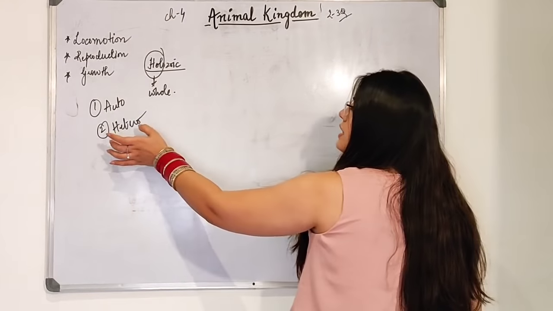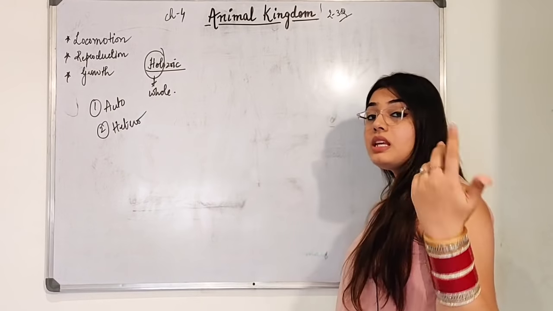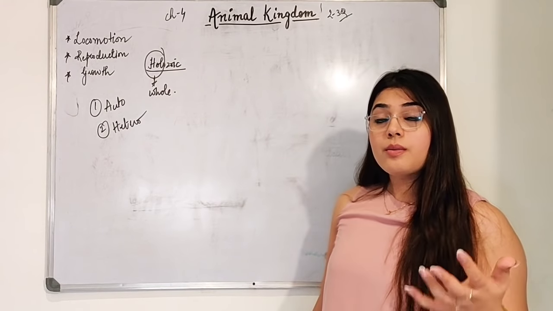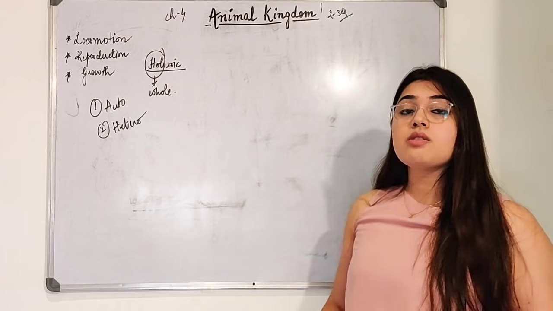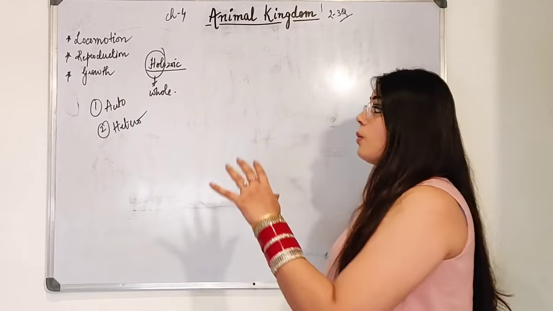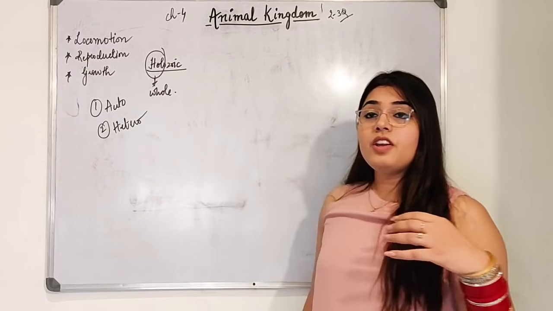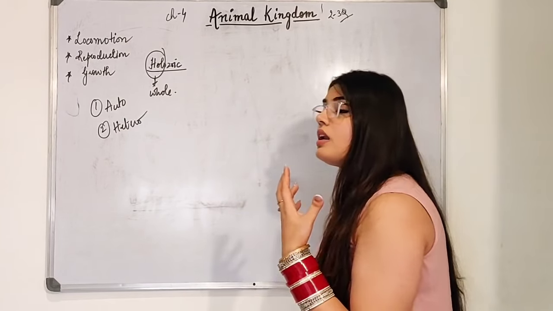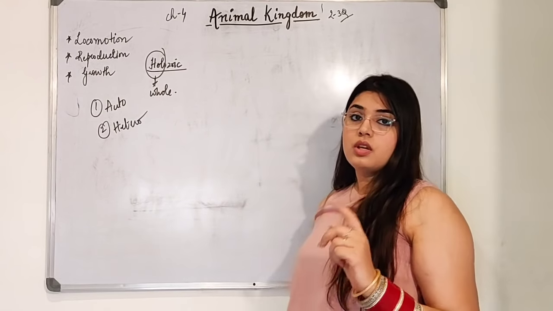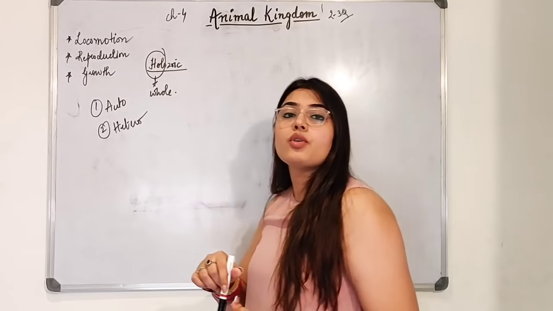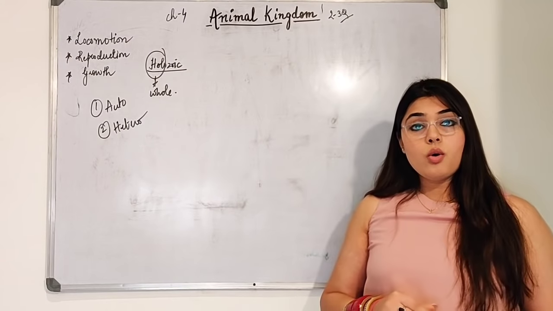So heterotrophs are human beings. We can't prepare our own food. We can't take sunlight, we can't take CO2, and we can't prepare our own food and eat it. We are dependent either on plants for food or on other animals. Our mode of nutrition is holozoic.